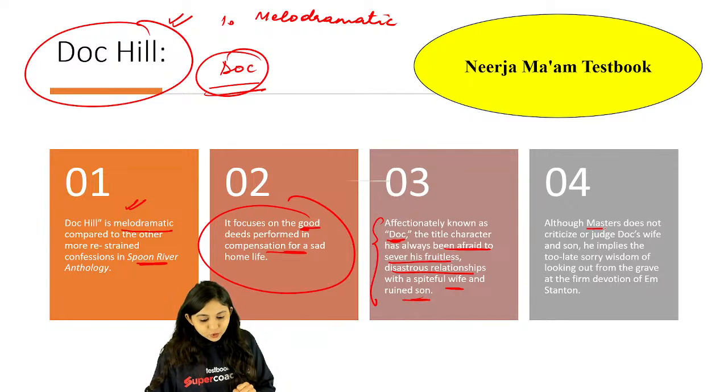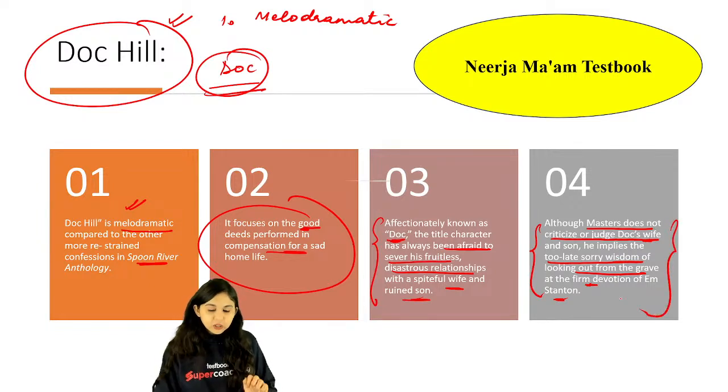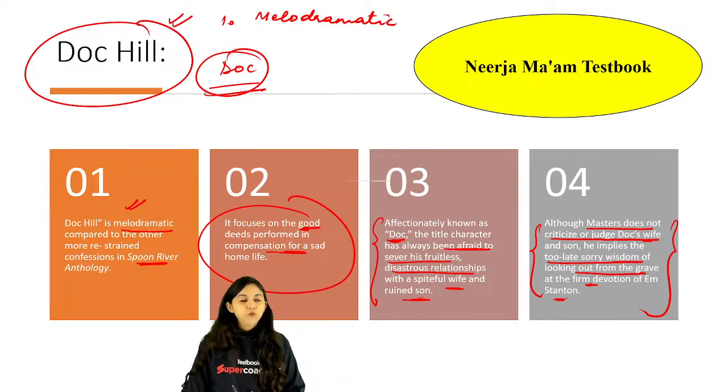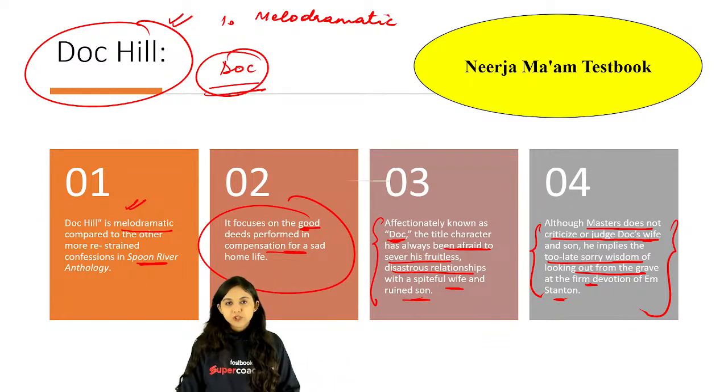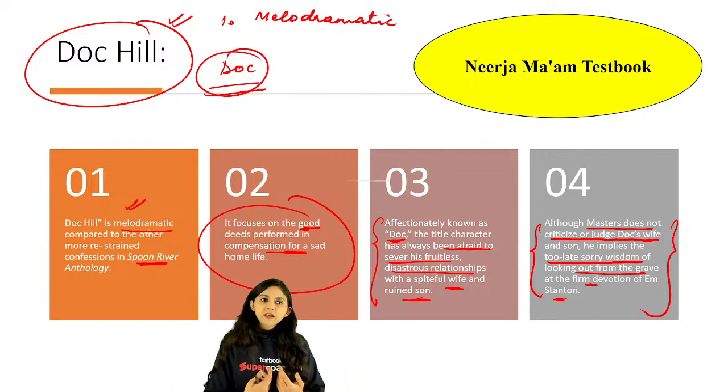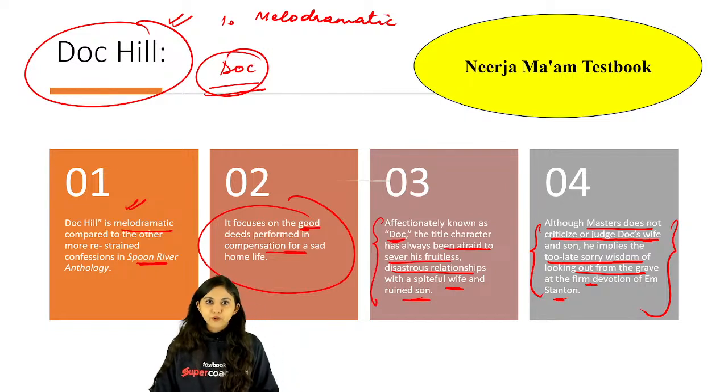Okay, and Masters does not criticize or judge Doc's wife or son. That's not what is happening. He implies the too-late sorry wisdom of looking out from the grave at the firm devotion of end station. So again, he's not being very critical, he's just trying to state that this is happening. You get to know Doc's position, you see how the wife and son are behaving, but he's not judging them, right? It's not that he's being spiteful, but it comes across that the treatment they give to Doc is not respectful, right?